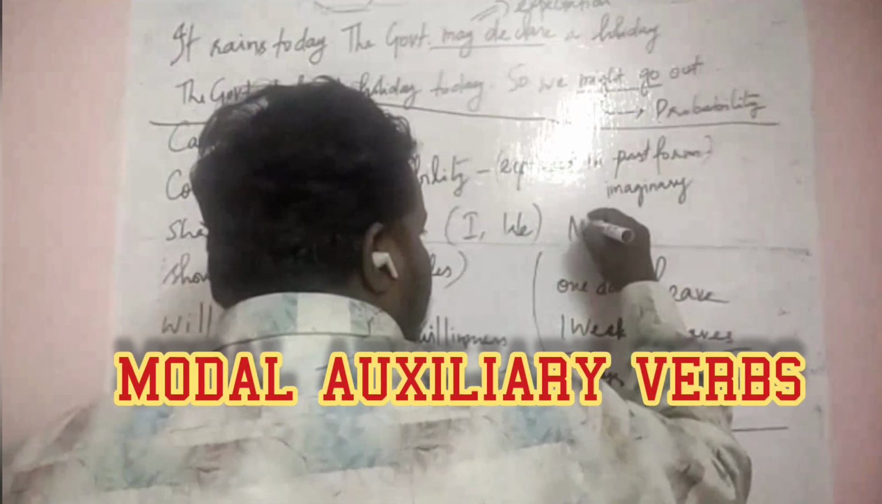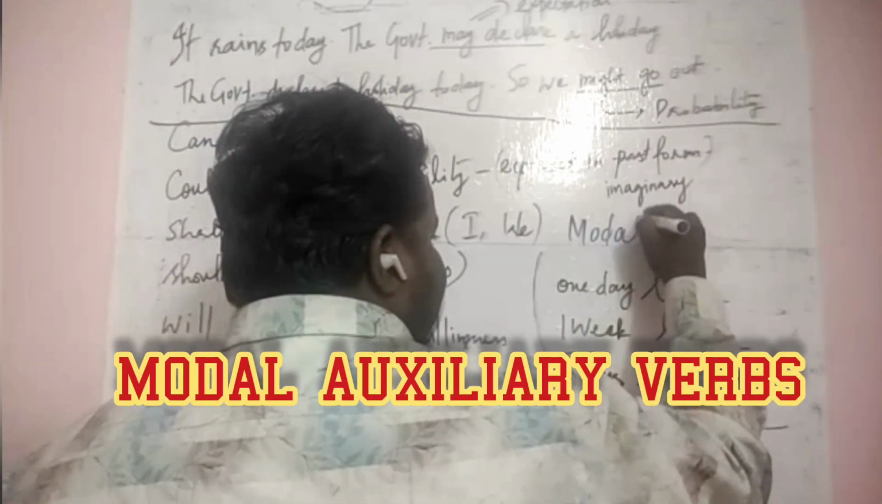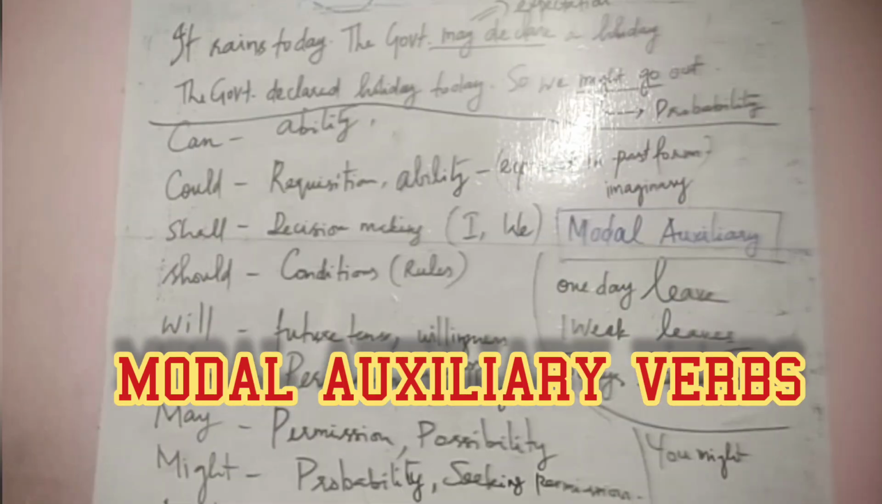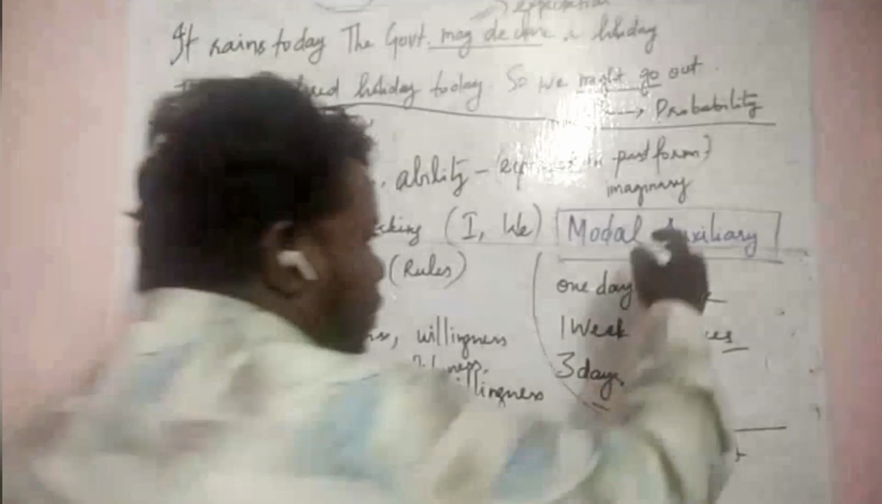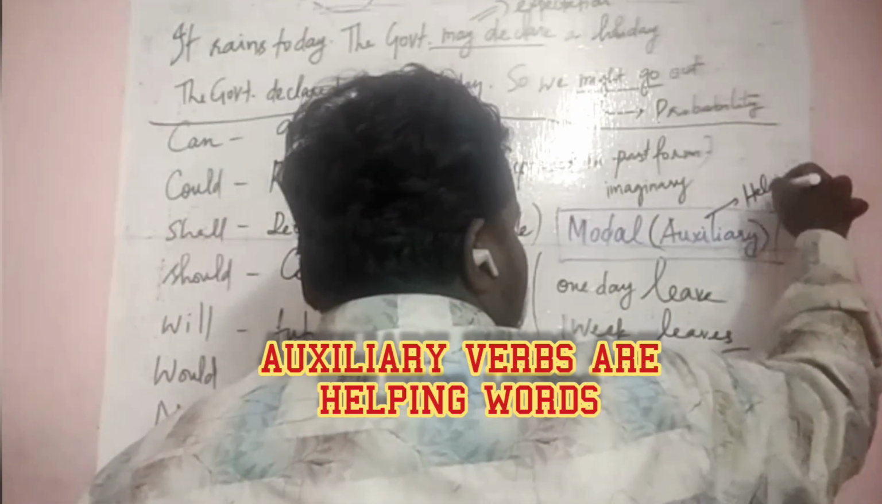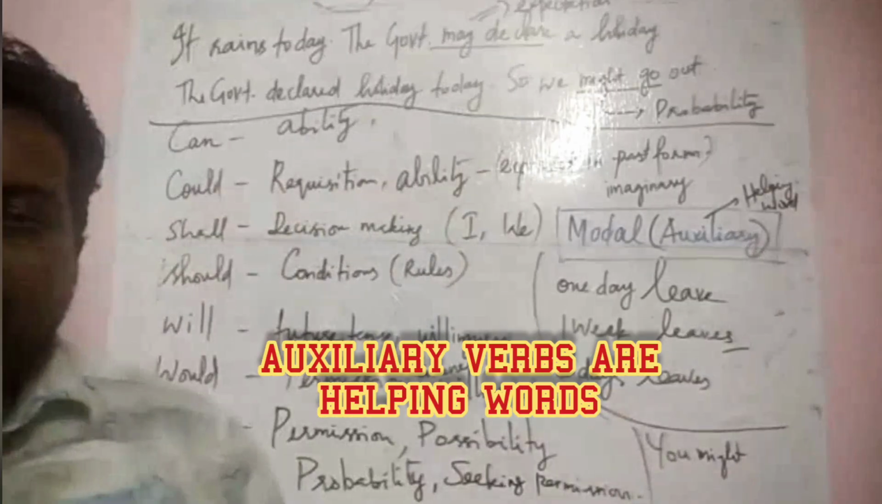So from today onwards, try to use these modal auxiliaries. This is not "model", it's "modal". Look at the spelling. It's modal auxiliaries. Auxiliary verbs help. They are used as helping words. They help the main verb.